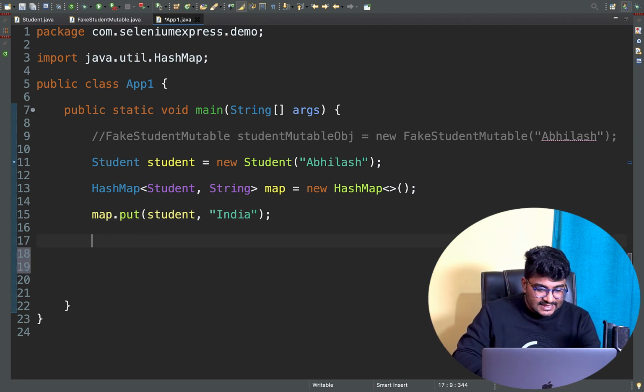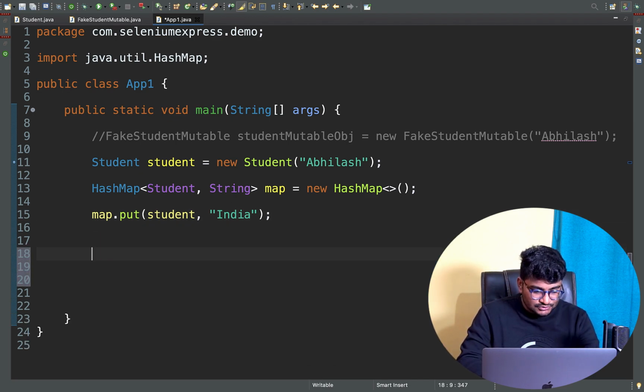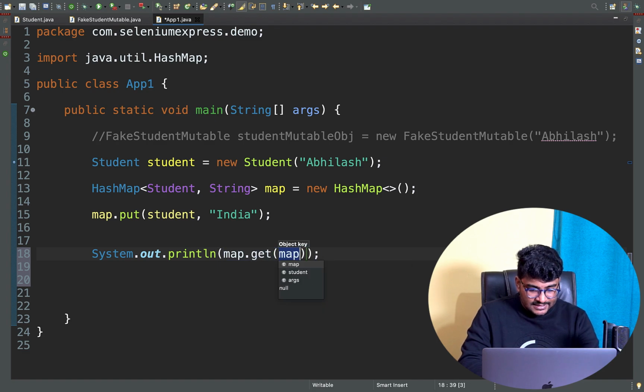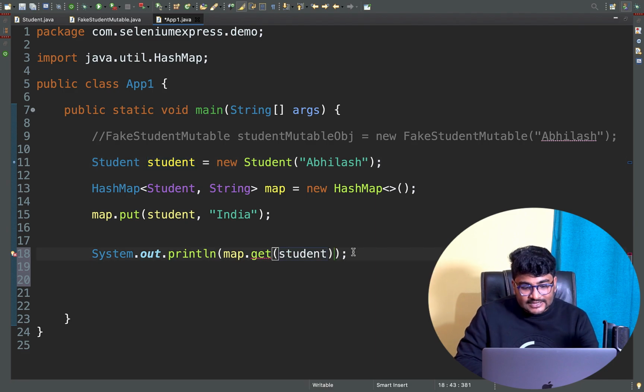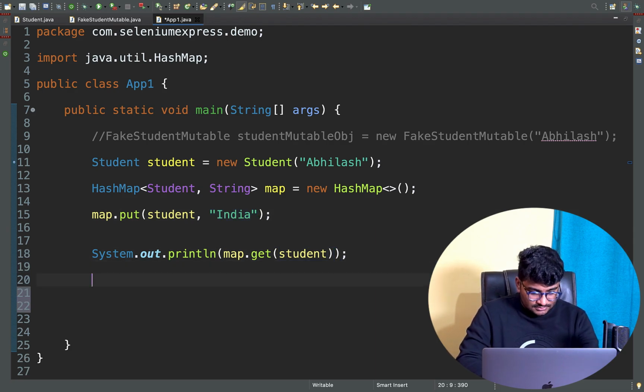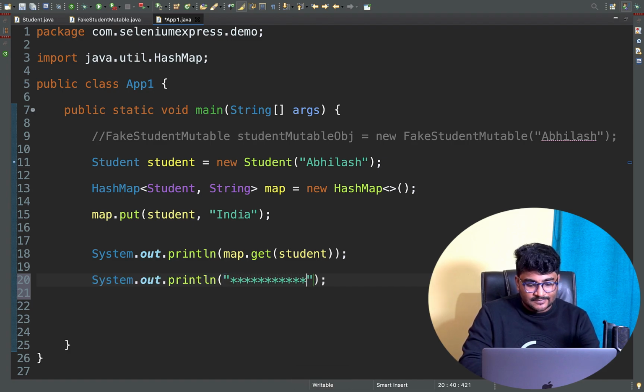Right now, obviously I can get things, right? I can just do sysout, and I can do map.get of this particular student object, because this is my key, right? So whenever I'll be trying to get the value, I'll be getting India as a return type. Okay, and also let me write another log just to give some notation here that my program is terminated.